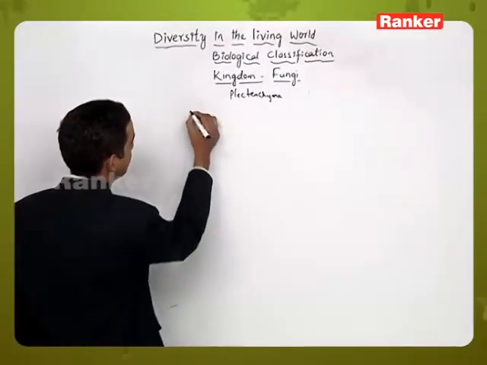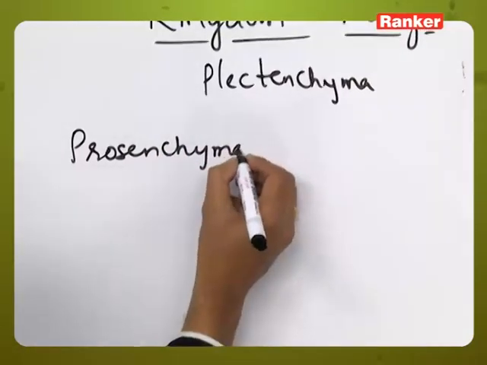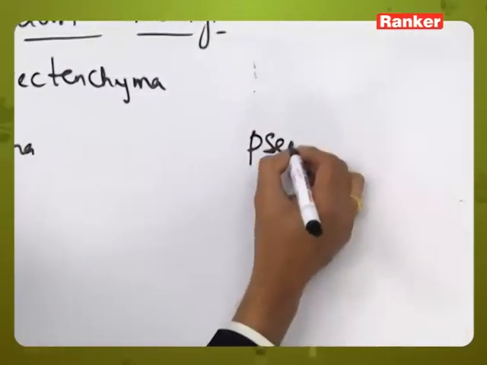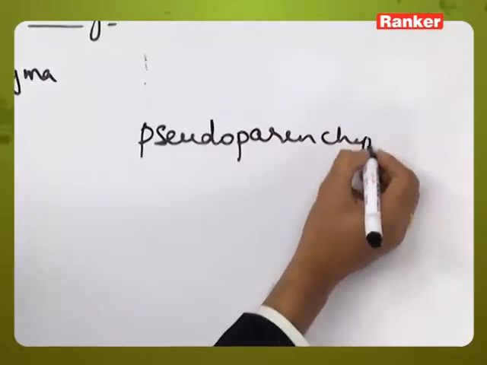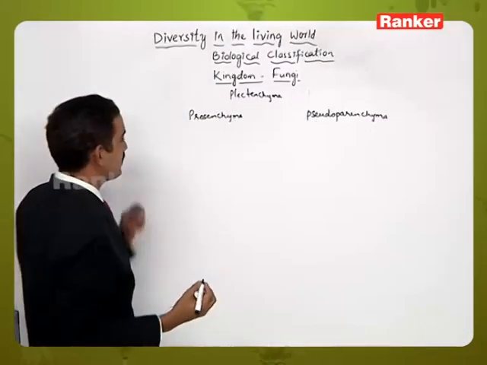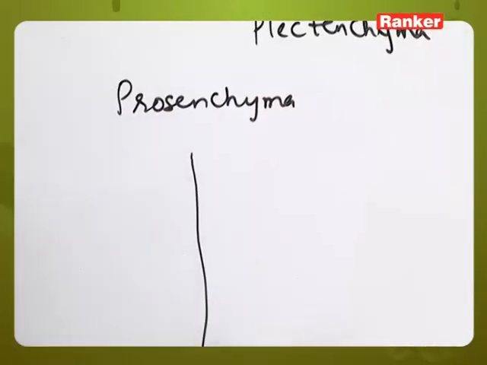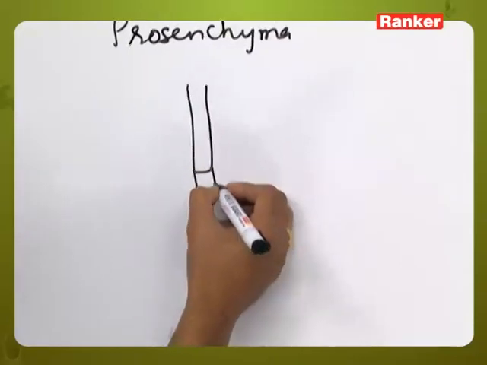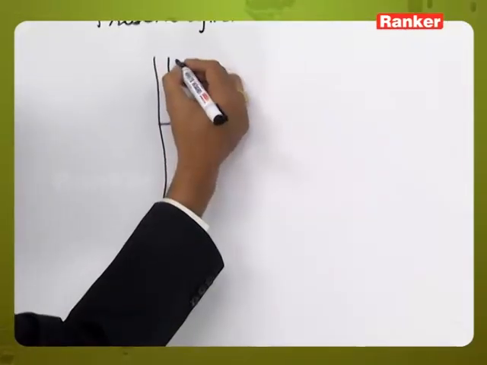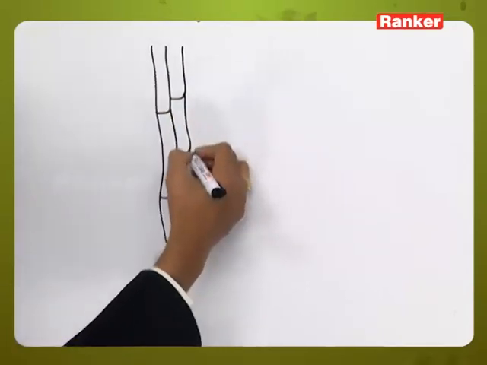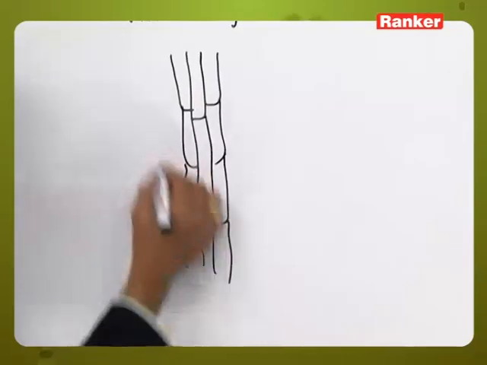One is called prosenchyma and the other is pseudoparenchyma. In prosenchyma, the hyphal structures are arranged parallel to each other. Likewise, this is one hyphal structure, and another hyphal structure is present parallel to this one, and like this parallel structures are arranged.